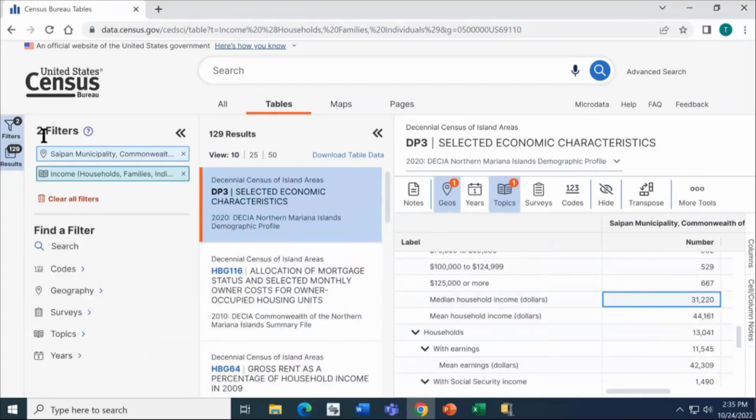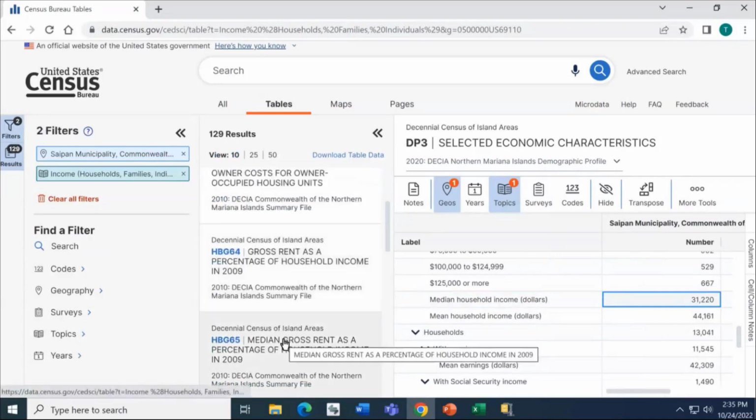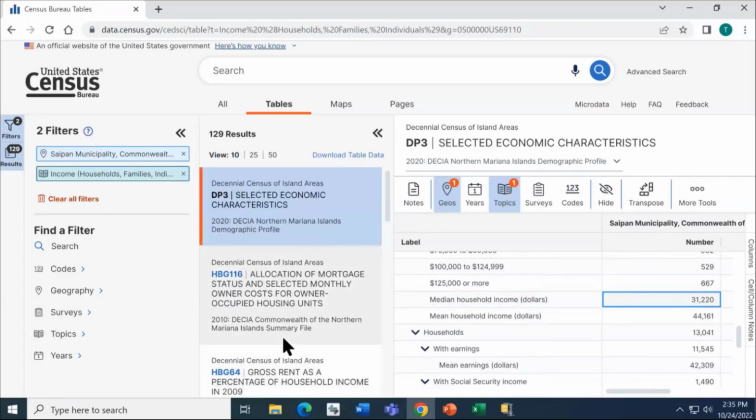When you use this search method to search by topic, you'll notice that the 2020 demographic profiles will show up in the first few table results. Tables from the most recent years do tend to appear at the top of your list of table results, and older tables tend to appear near the bottom of the list. This means that when more tables are released from the Island Areas Censuses in the future, you will be able to use this exact same search method to access the new tables, which will also appear near the top of the list once they are released.